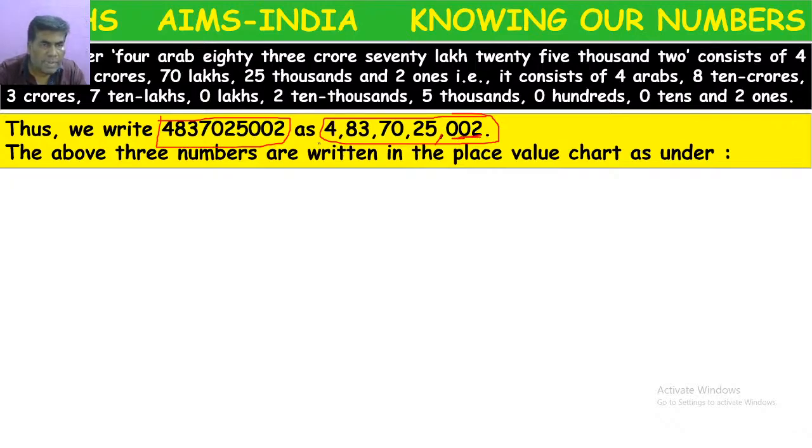Then thousands, 10,000s, we can keep a comma because it belongs to the thousands period. Next, lakhs, 10 lakhs, comma, lakhs period. Crores, 10 crores, comma, crores period. After that I have Arabs: 4 Arabs, 83 crores, 70 lakhs, 25,002. Like this, we can write bigger numbers and separate them with commas based on the periods.